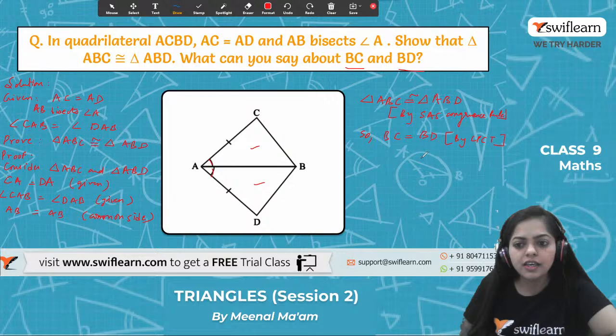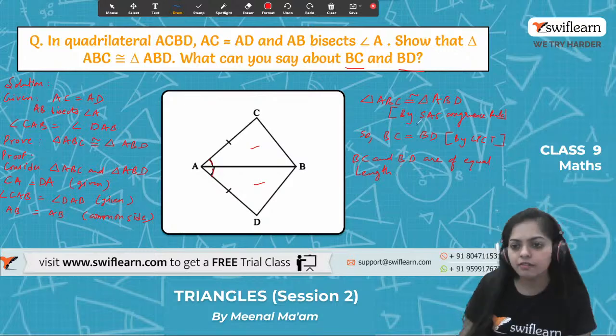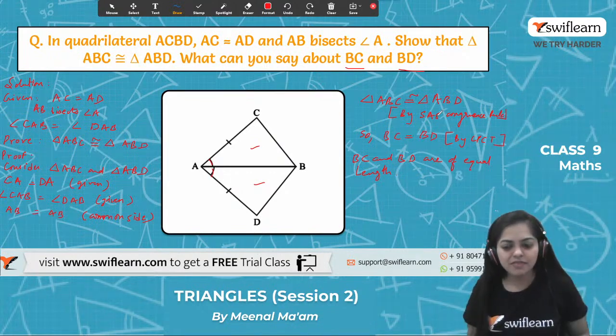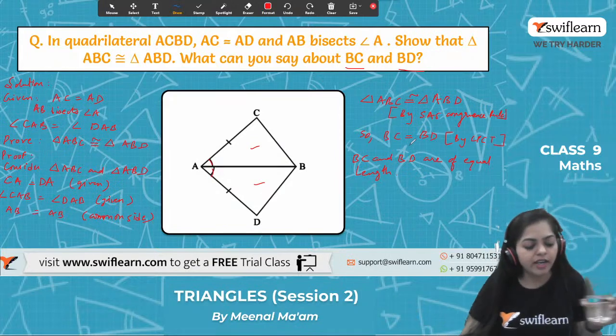Therefore, what can we say about BC and BD? BC and BD are of equal length. So yes, we are done with the question. We have solved the question and it's so easy. And by which criterion have we solved this question? By the side angle side criterion. Got it? Guys, tell me. Have a look at the questions once, and if you have any doubt, tell me.